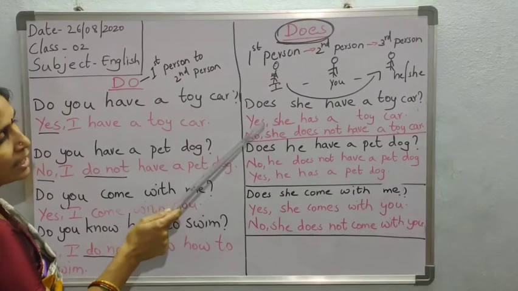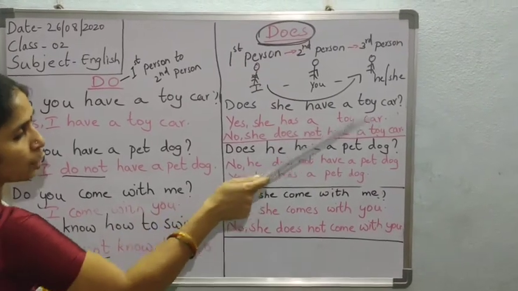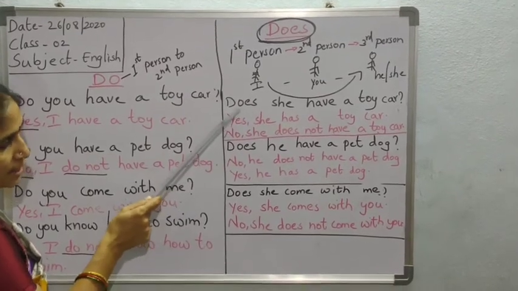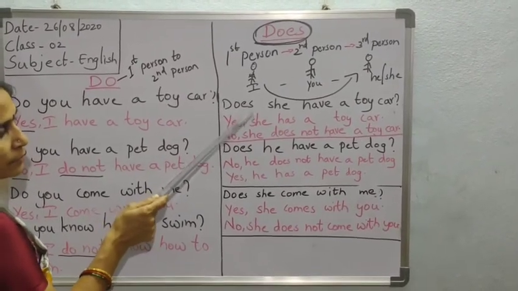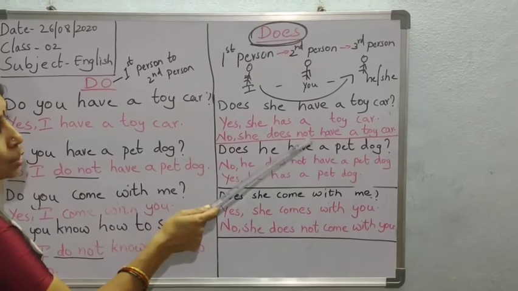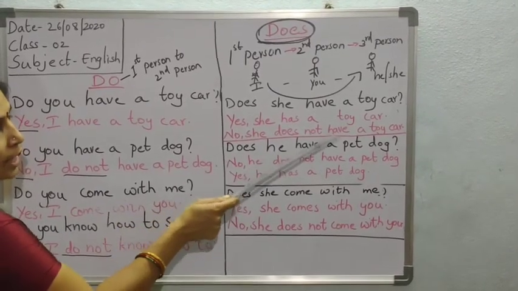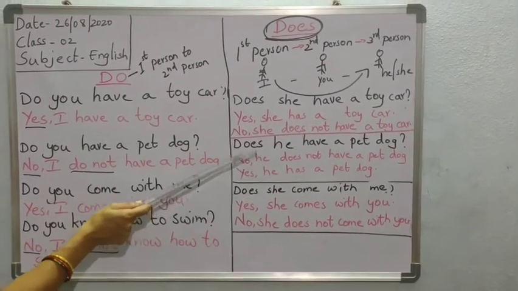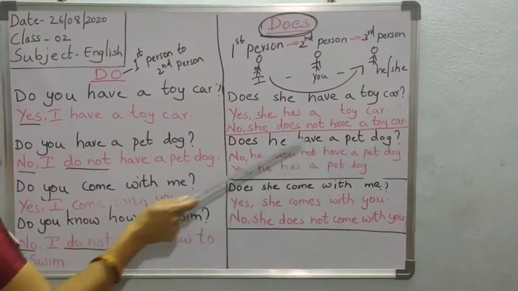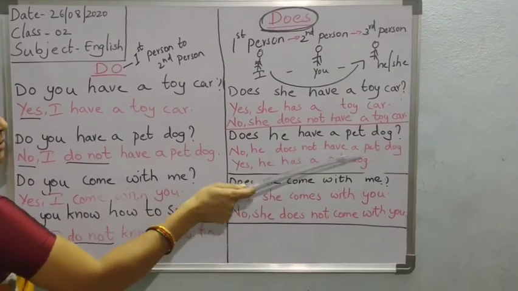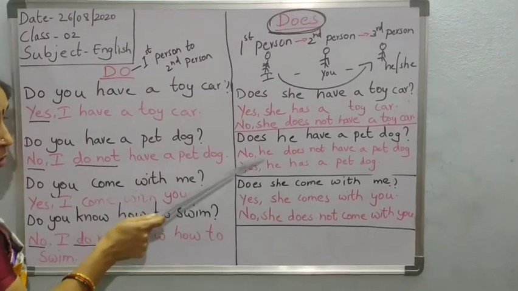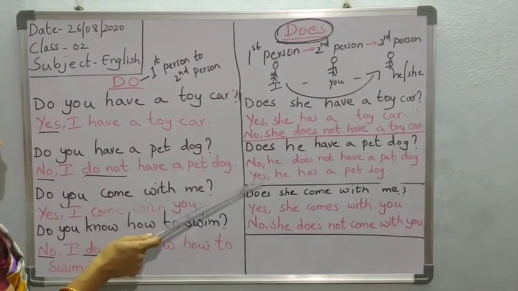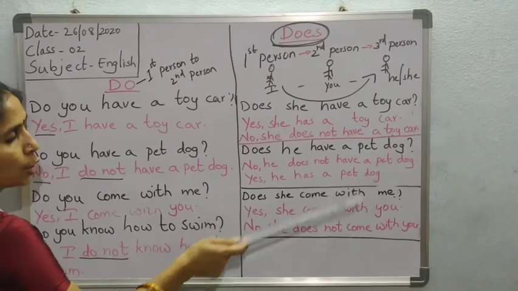See here children, when yes comes, she has a toy car. When no comes, what are we doing? We are adding does, the same word in the question, and also we are adding not. No, she does not have a toy car. Now let's come to the second one. Does he have a pet dog? No, he does not have a pet dog. If he has a pet dog, yes, he has a pet dog.